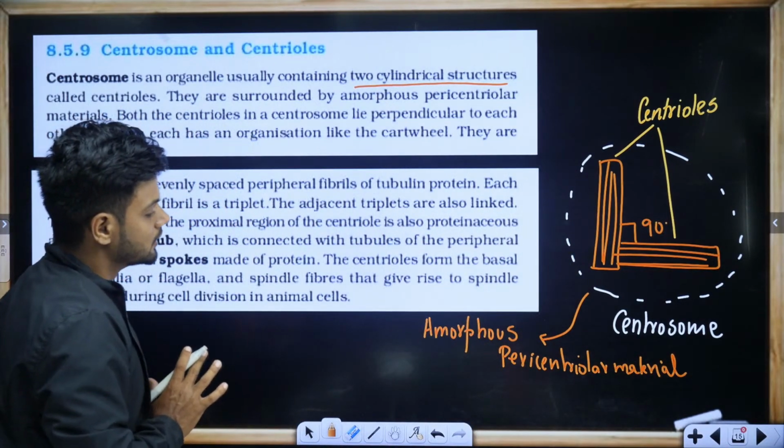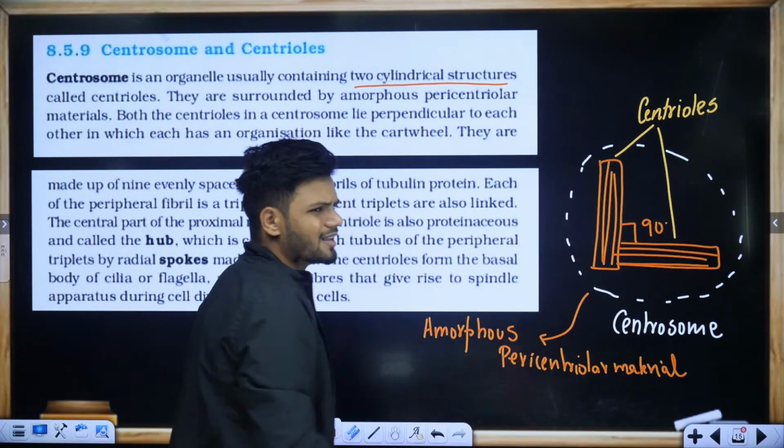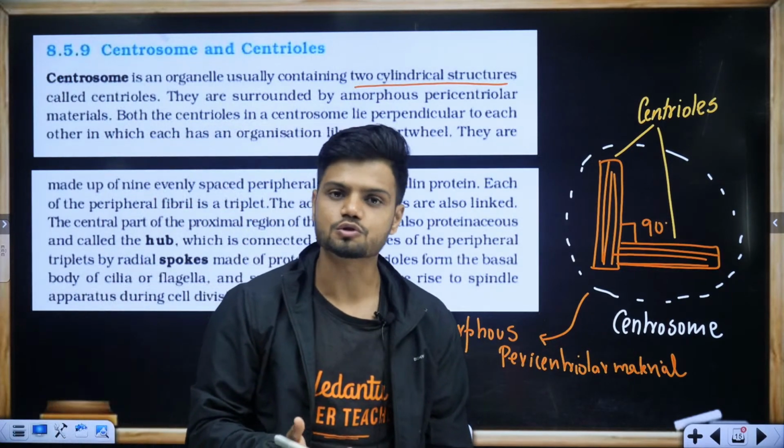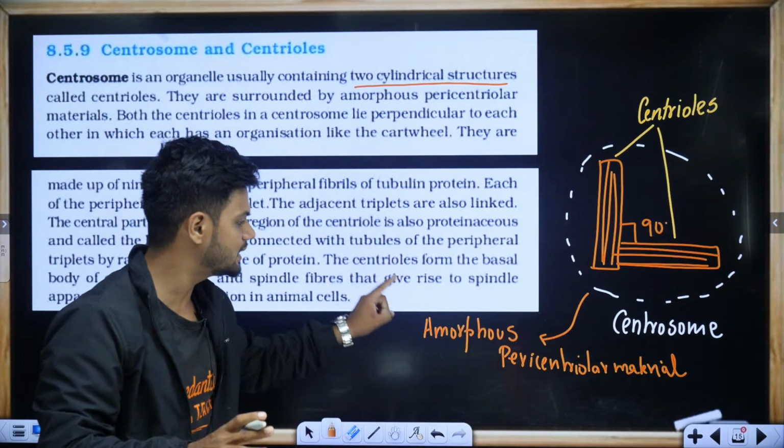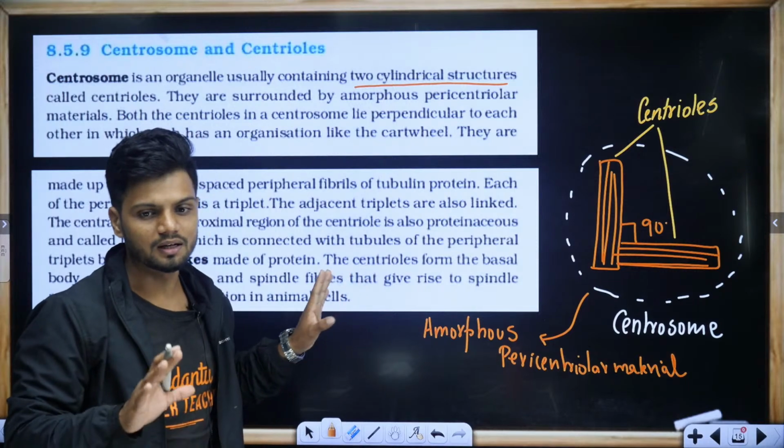This outer part, this amorphous pericentriolar material, is also called kinoplasm. There are multiple names to it, but just remember what is given in NCERT: amorphous pericentriolar material.